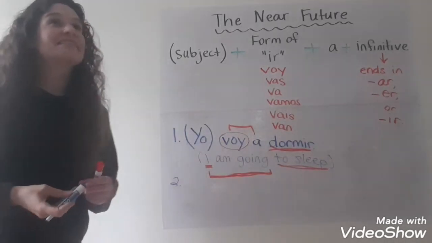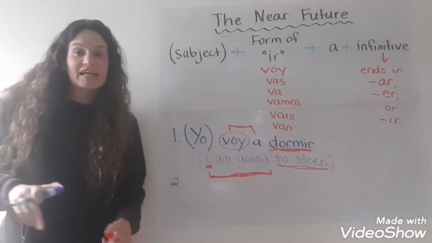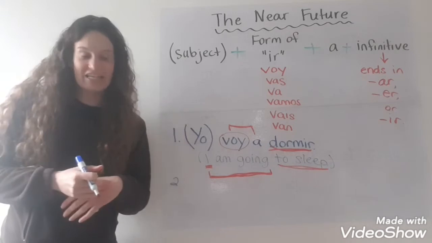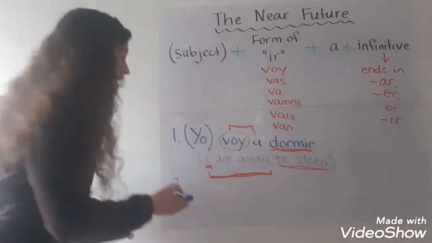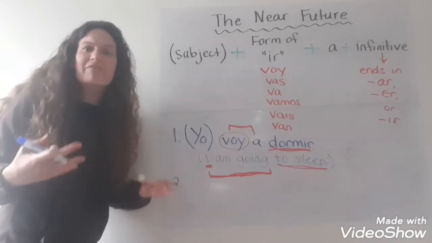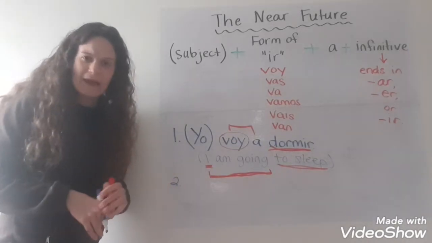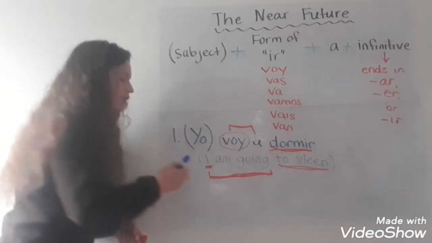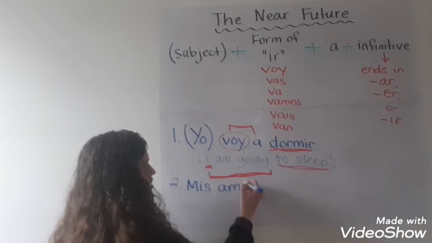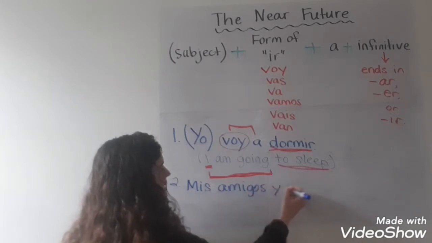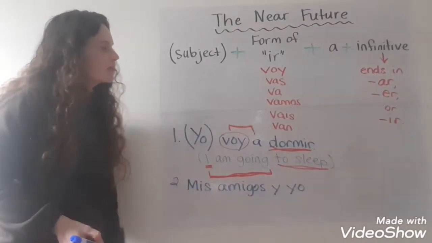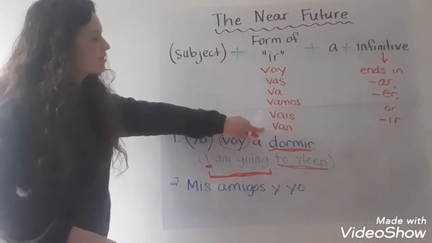How about I say, my friends and I are going to study. So, my friends and I have to use the subject for that because I'm being very specific about who this is about, my friends and I. So I'm going to go ahead and write that out. Mis amigos y yo, my friends and I. And then I need a form of the verb ir.